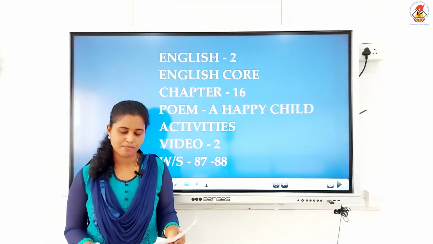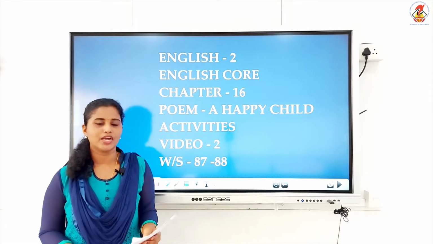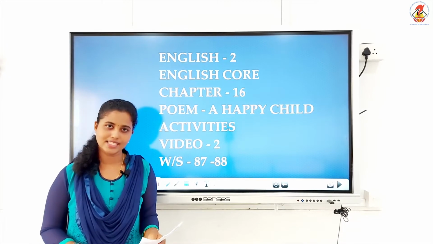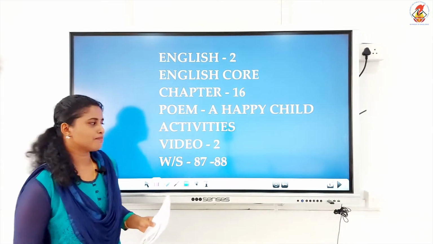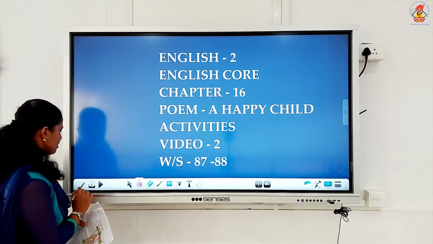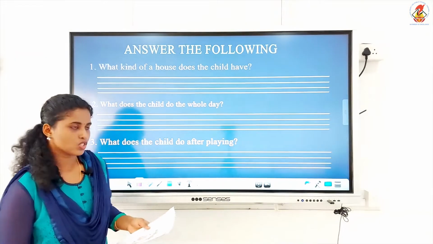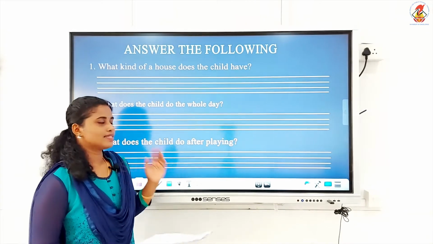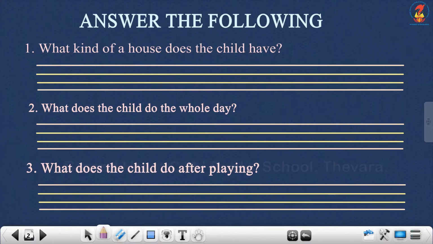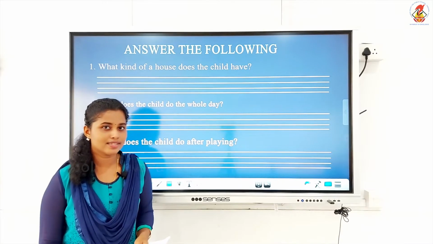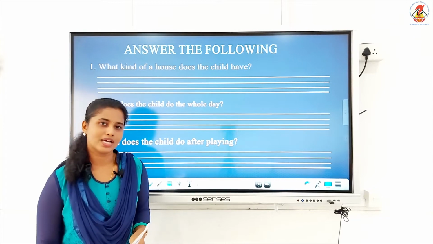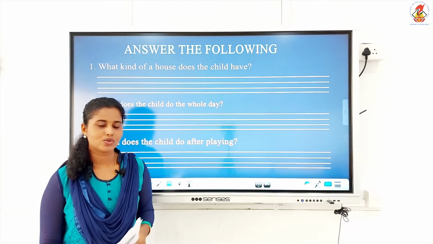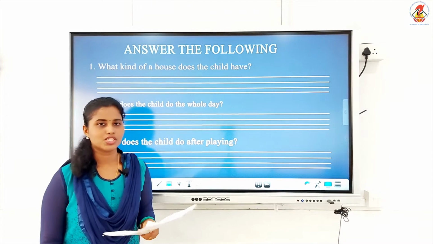You can take page 87. Are you ready with your worksheet? So please hold the pencil and be ready. We are going to start with the activities. We are moving on to the question answer session. As you can see in your worksheet, we have 3 questions. We are going to answer them now. If you have already learned and understood the poem, you will be able to answer me. So we'll move on to the first question.